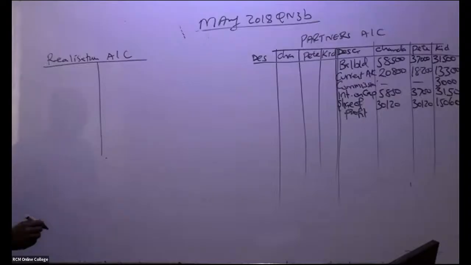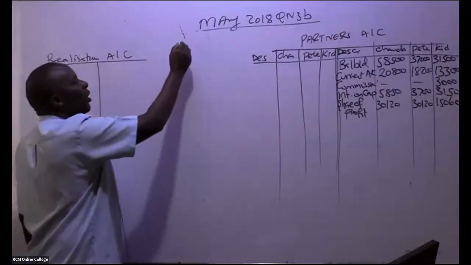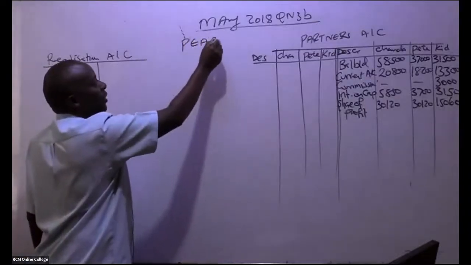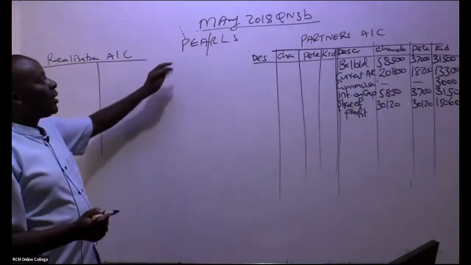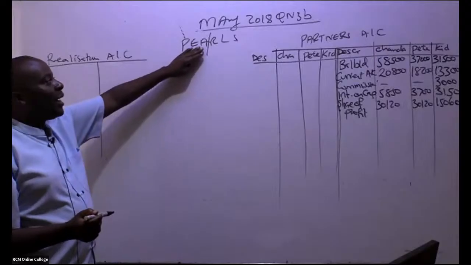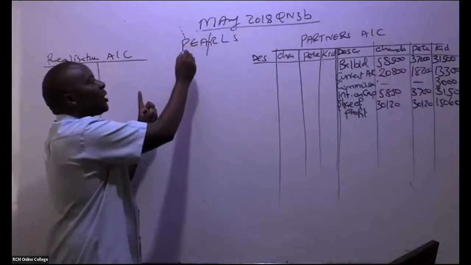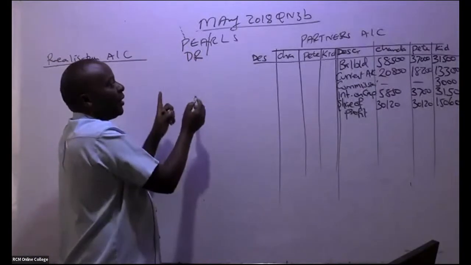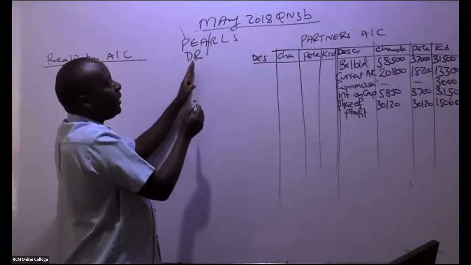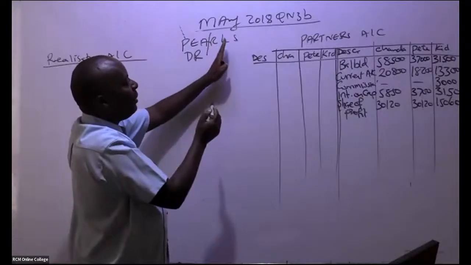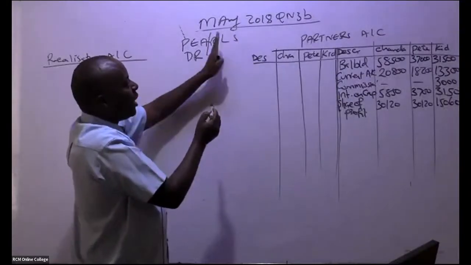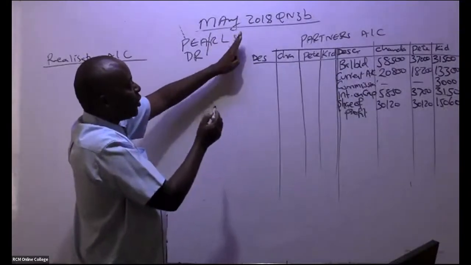Now, ladies and gentlemen, basically remember the concept of pairs. If you remember very well, pairs: we are saying purchases, expenses, assets. The three shall always be debited. Then we have revenue, liabilities, and the share capital.